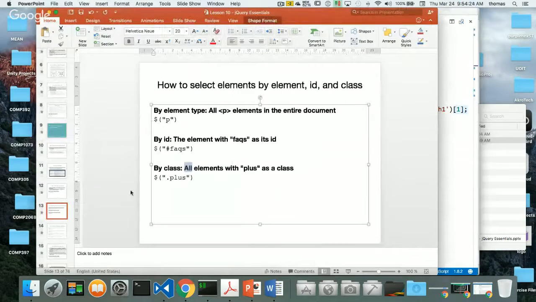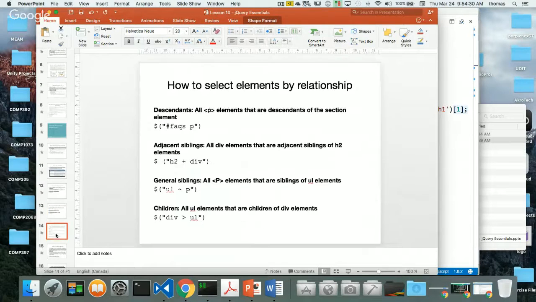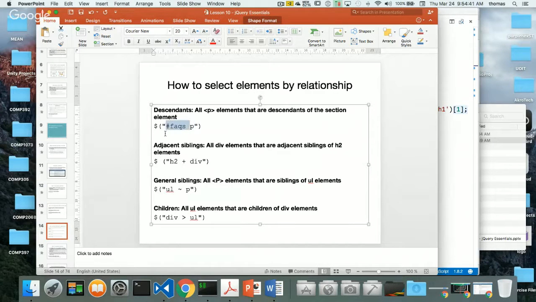Then I'll go to the concept board for questions. So again, this is the way we target our selectors, and I should be pretty clear on that. And notice it's the same thing with our descendants, the same way we would target descendants in CSS. So for example, all P elements, all paragraph elements inside an object or some kind of tag that's tagged with an ID.